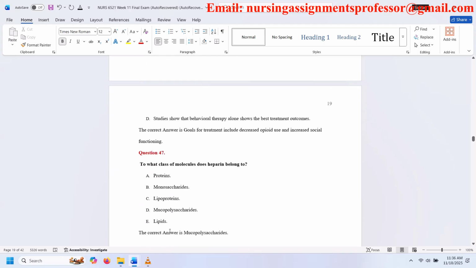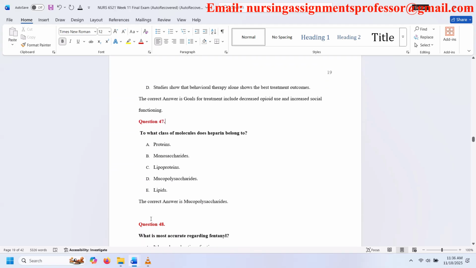Question 47. To what class of molecules does heparin belong to? A. Proteins. B. Monosaccharides. C. Lipoproteins. D. Mucopolysaccharides. E. Lipids. The correct answer is mucopolysaccharides.